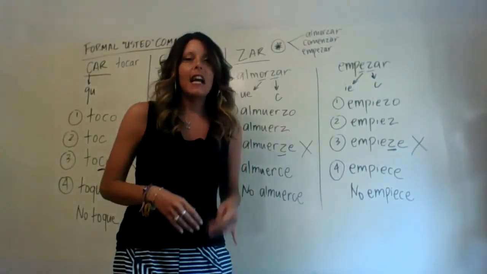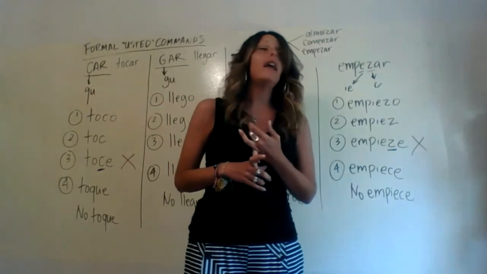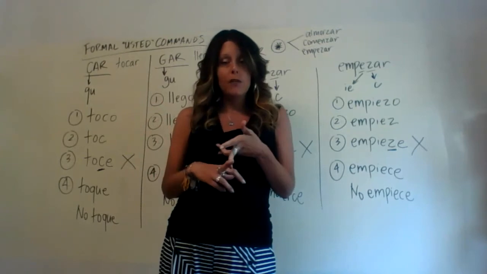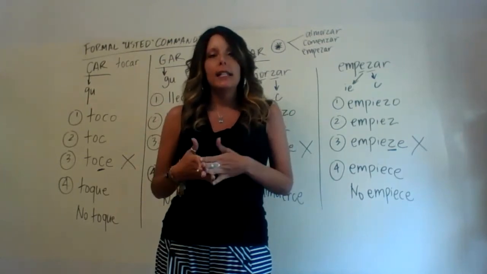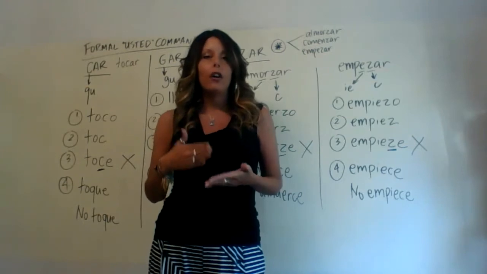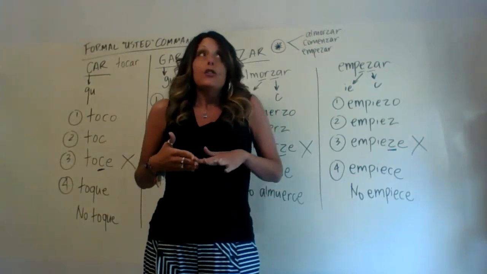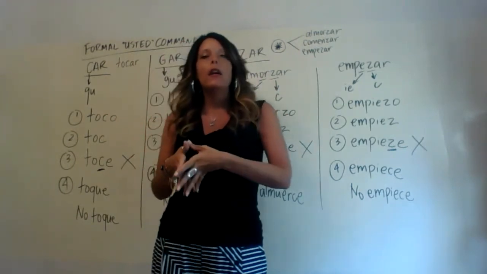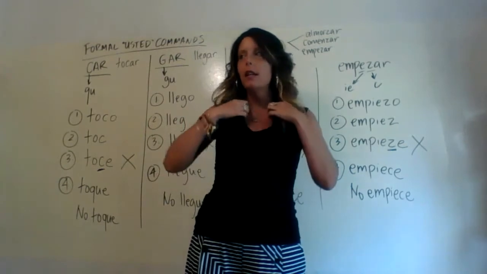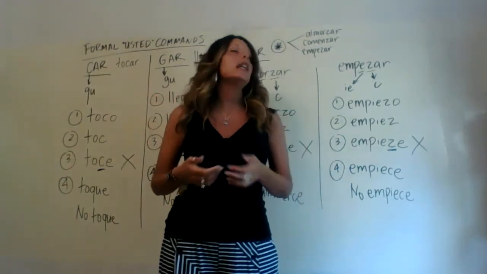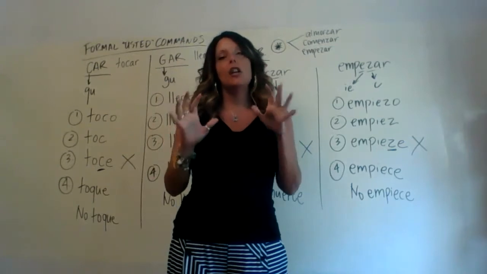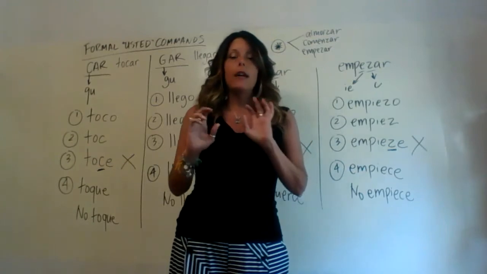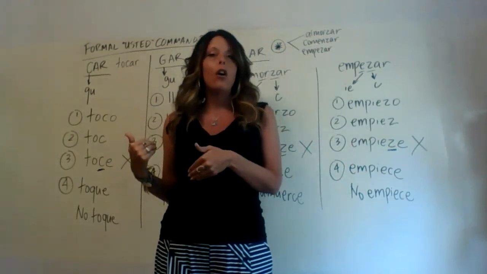We've already seen how to create formal usted commands with regular verbs, with stem change verbs, with spell change verbs, and now we're getting ready to see formal usted commands with car, gar, and zar verbs. As I have said before, it is going to be important now, but even more important later on, since this stuff is going to be the basis for other things that we're doing, to have a categorization in your head between what is a regular verb, what is a stem change verb, what is a spell change verb, and now what is a car, gar, zar verb.